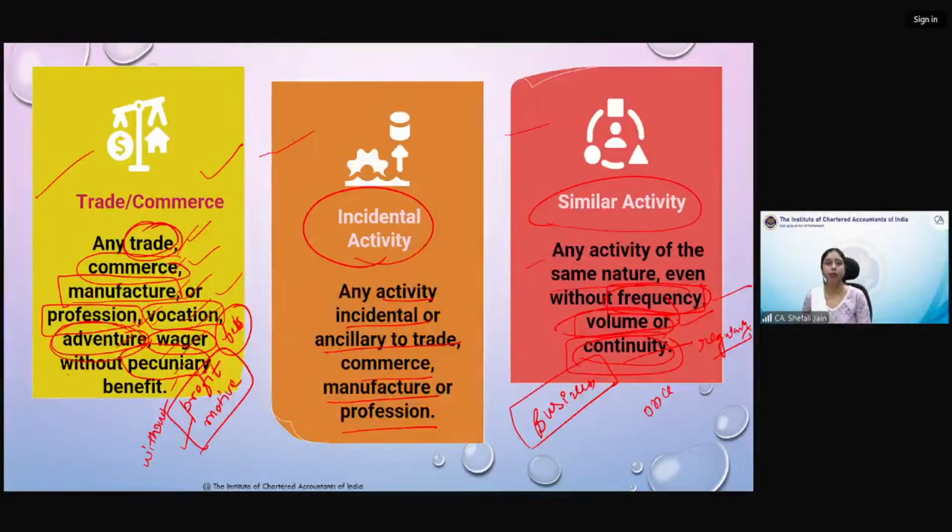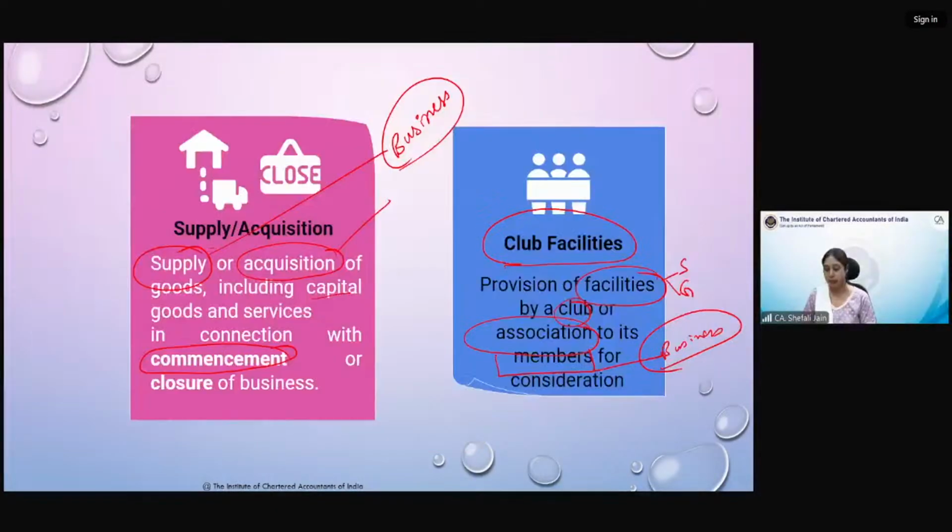That means you're doing something different from your routine business, and that activity is actually in course or furtherance of business. So this painting which he is selling, he's an actor, normally he is providing a business, he's engaged in a business, and now he's selling some paintings, so that also becomes a business.